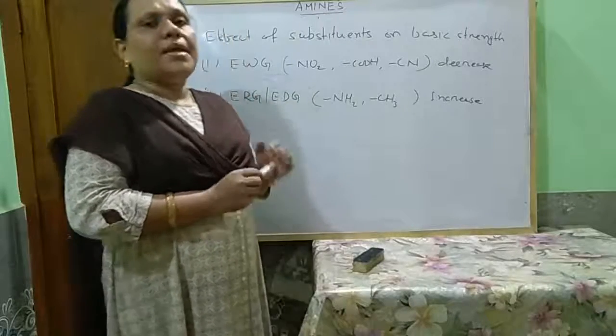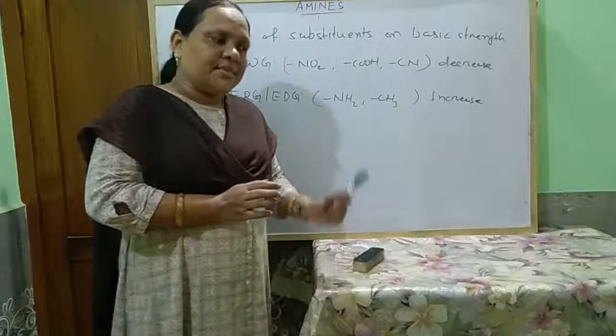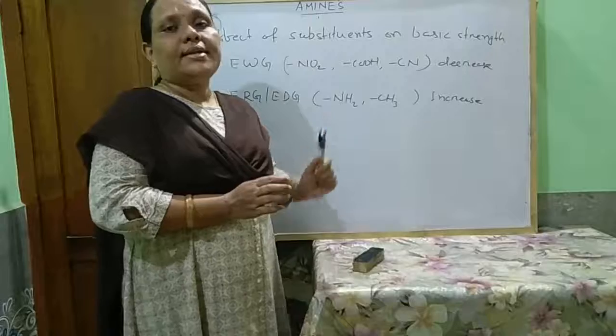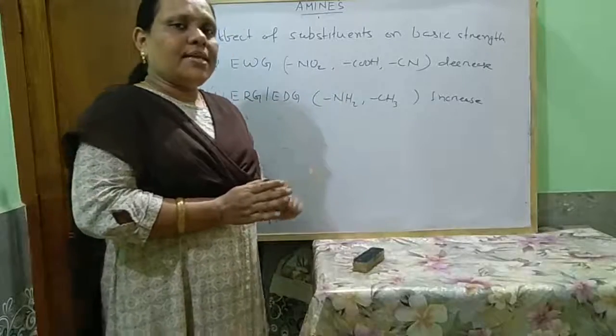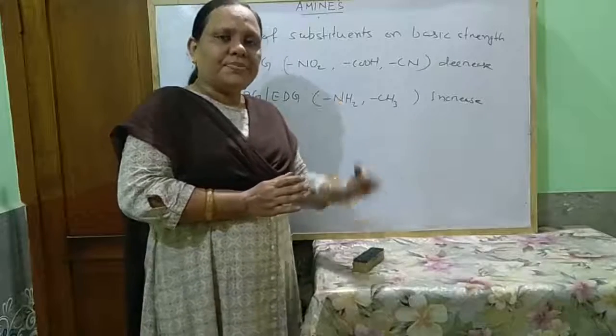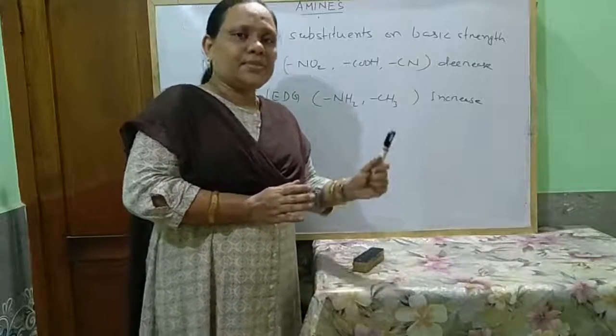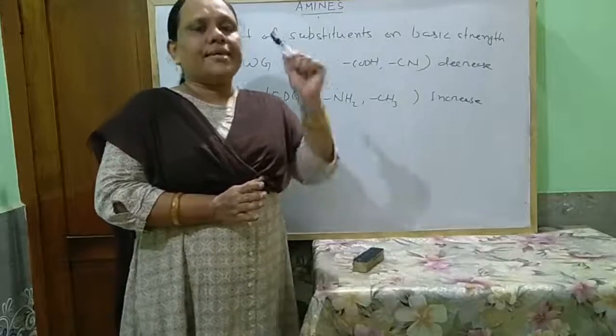That means if a group decreases the basic character and it is present at para position, it decreases more than at meta position. Similarly, if a group increases the basic strength and it is present at para position, it increases more than at meta position.